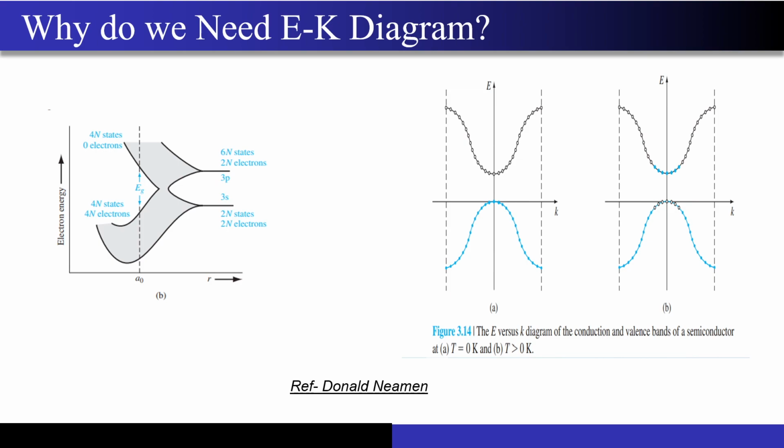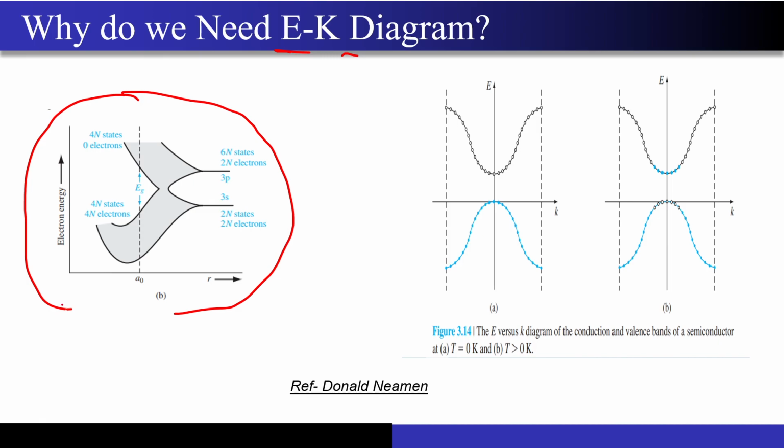So first of all we have to build a motivation for why I even need to study this EK diagram, right? What is so wrong with this diagram that I need to go to the EK diagram? This is your classic band splitting diagram, and after this you just draw a very simple diagram like this: EC, EV, and you have an EG over here. Now what is so wrong with this diagram?